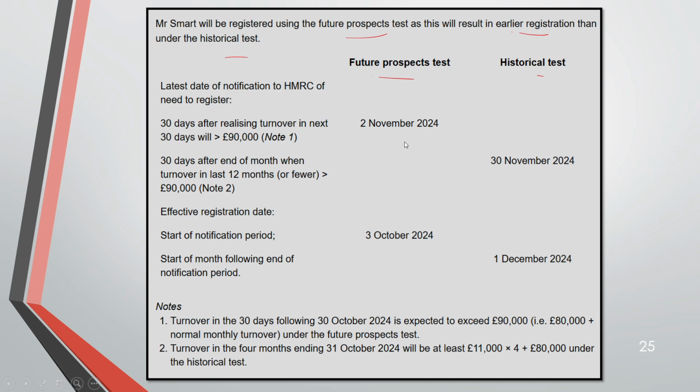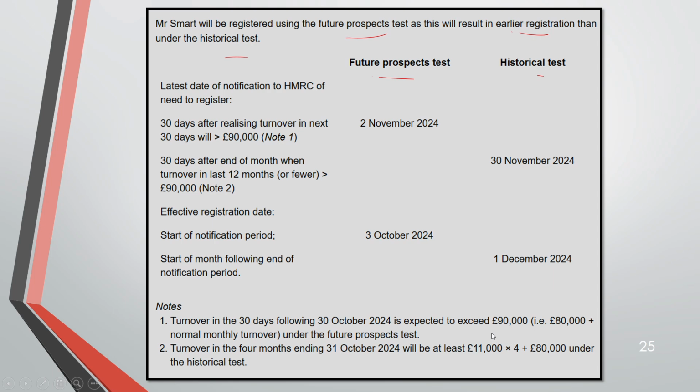So when is it exceeding? If you take 80,000 with the monthly turnover, that is 11,000, it will be 99,000. So that is the first time it is exceeding 90,000.